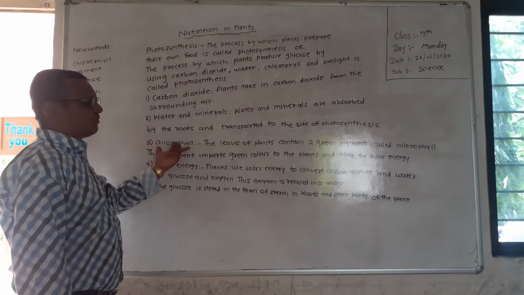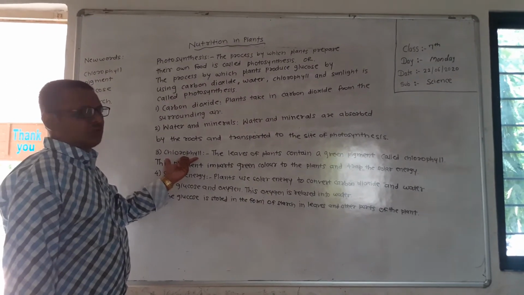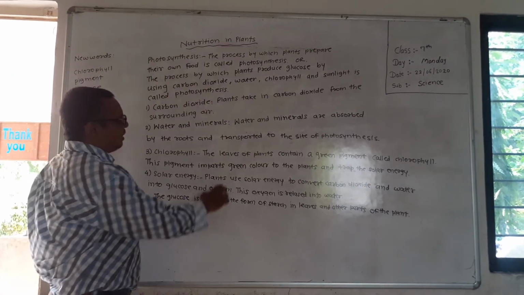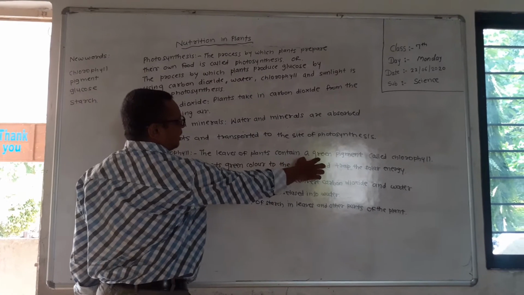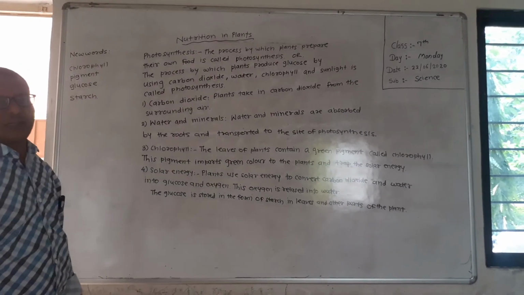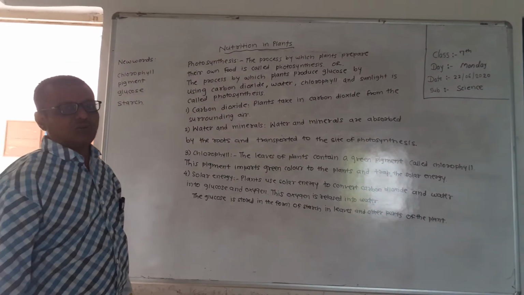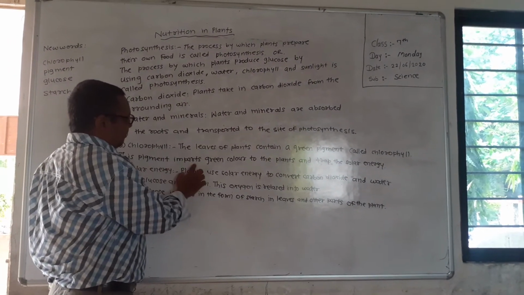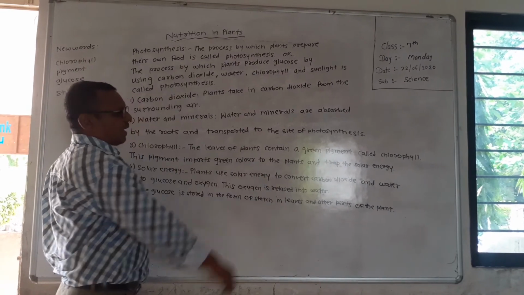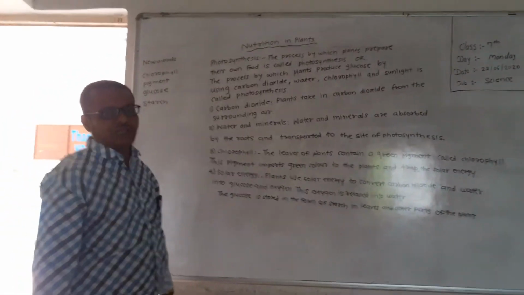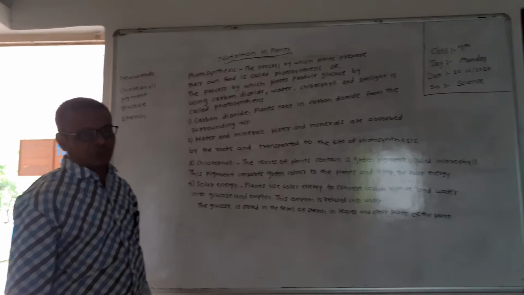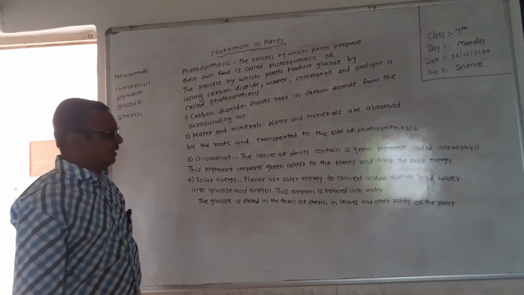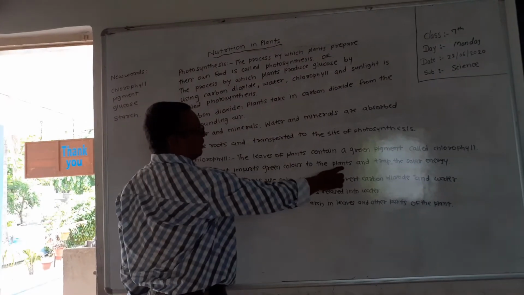Now the third factor is chlorophyll. What is the importance of chlorophyll for green plants? The leaves of plants contain a green pigment called chlorophyll. This pigment imparts green color to the plants.